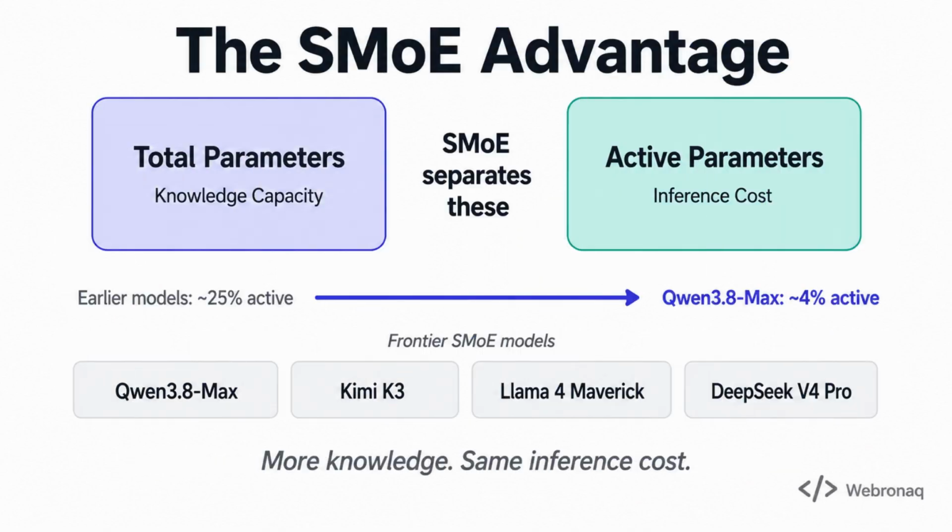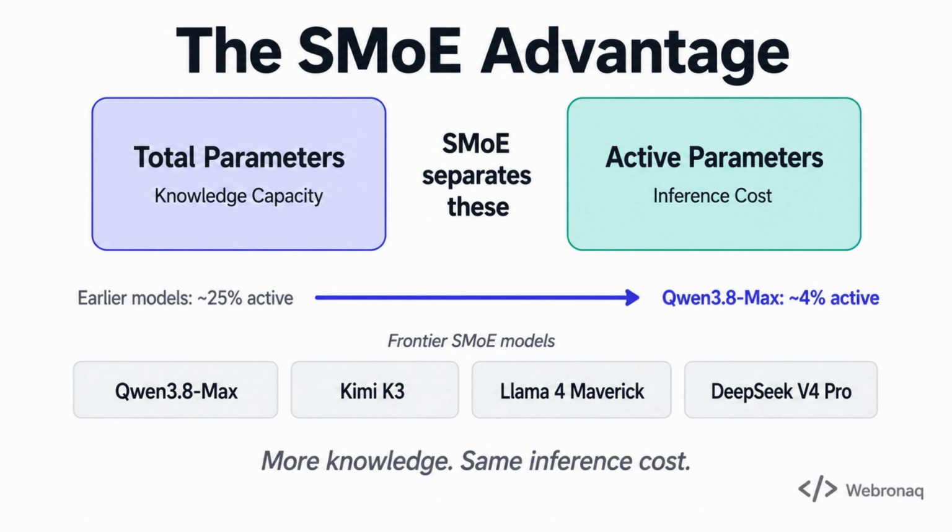So here is what SMoE actually unlocks. Instead of paying for 2.4 trillion parameters at inference time, you only pay for 95 billion. But you still trained 2.4 trillion parameters worth of knowledge. More knowledge, same inference cost. That trade-off is so powerful that SMoE is now the standard design for frontier models. Qwen 3.8 Max, which launched just yesterday on August 3rd, runs on it. So does Qwen3, the largest open model right now at 2.8 trillion parameters, launched just last month. Llama 4 Maverick and DeepSeek V4 Pro use it too.